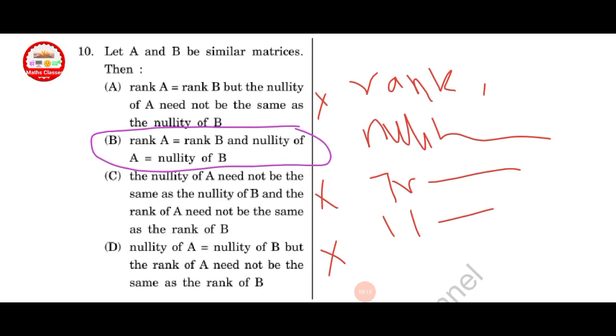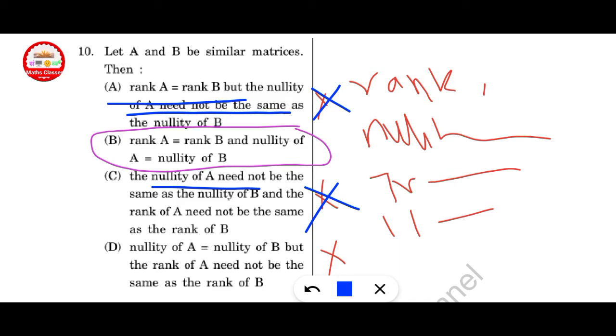Let A and B be similar matrices. For similar matrices, everything is the same except the eigenvectors. Here the rank of A is equal to the rank of B, but the nullity of A need not be, so that is discarded. Here nullity of A need not be nullity of B, this is discarded. Here rank of A need not be rank of B, this is discarded. Option B is correct.